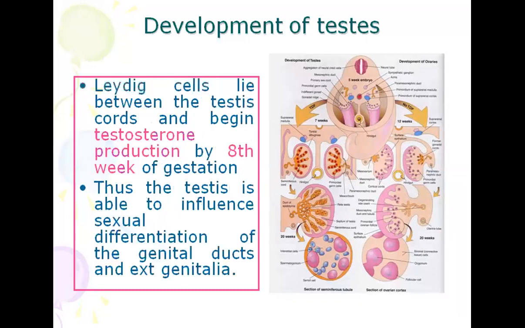Then Leydig cells lie between the testis cords and begin testosterone production by the 8th week of gestation. Thus, the testis is able to influence sexual differentiation of the genital ducts and external genitalia. So, during the 8th week, testosterone is formed and it influences the sexual differentiation.